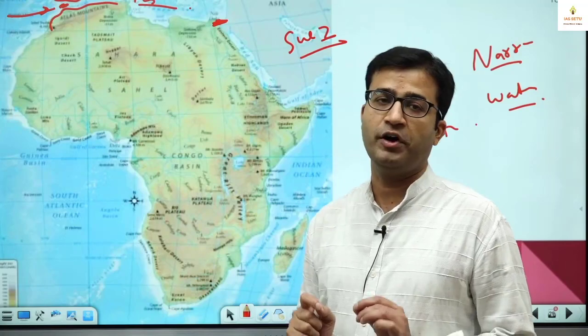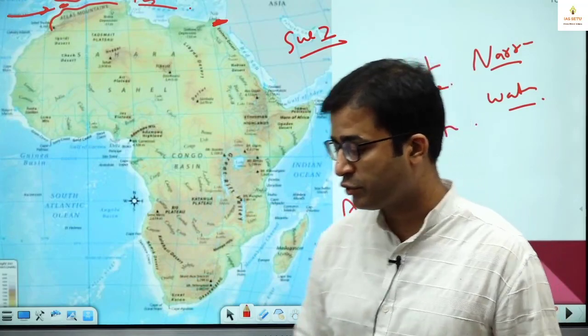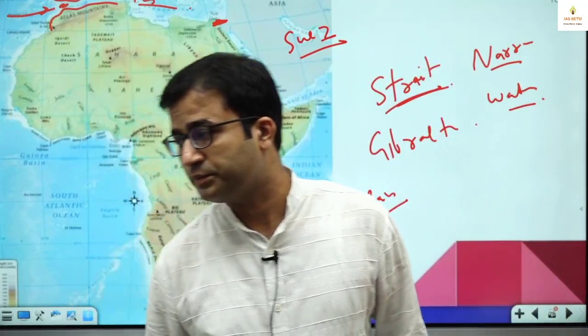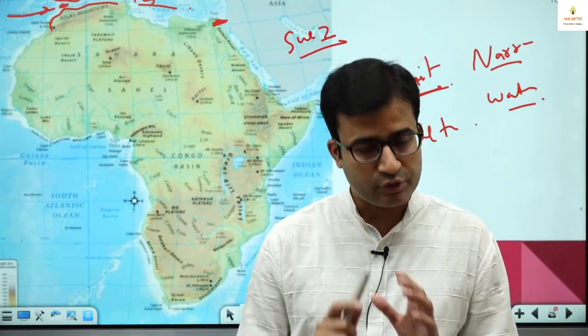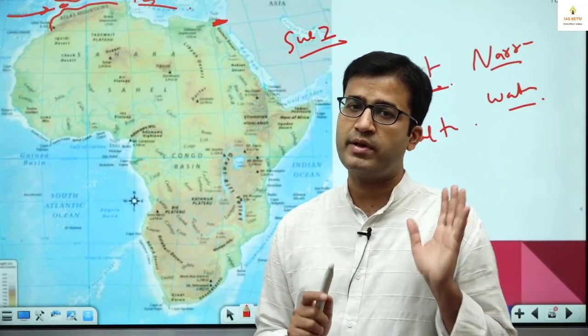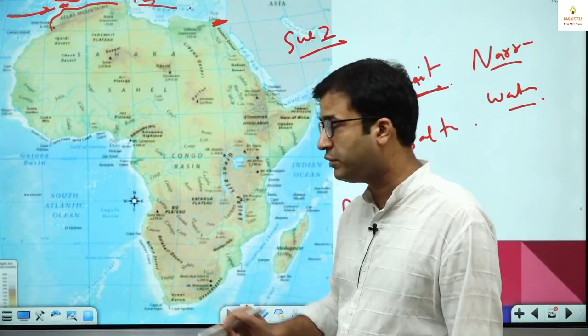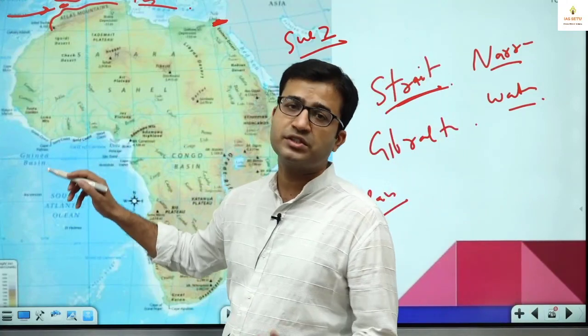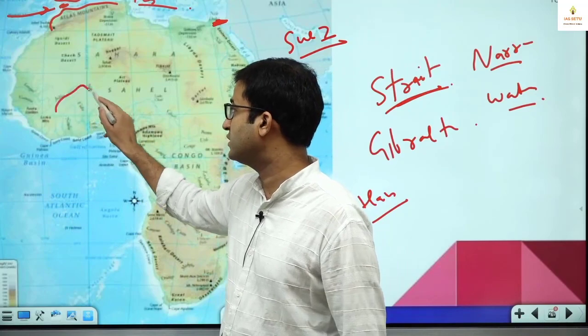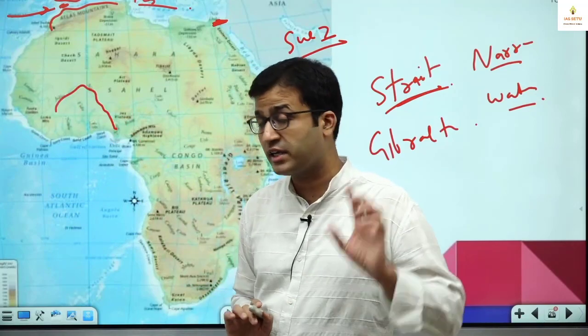So I tell you one thing: whenever you are doing this mapping part, working on your atlas, keep a pencil with you. Okay. So what you have to do, if you find any river, just darken it with a pencil or pen. Like here, this is the Nile river. So you darken this in the atlas itself.